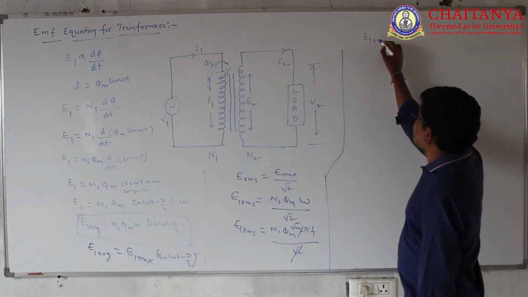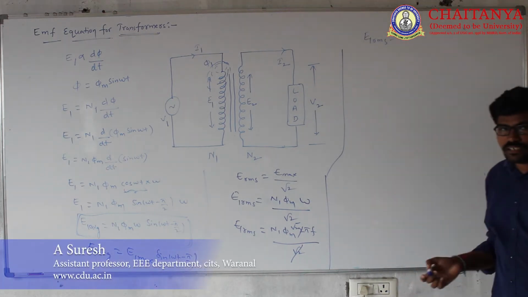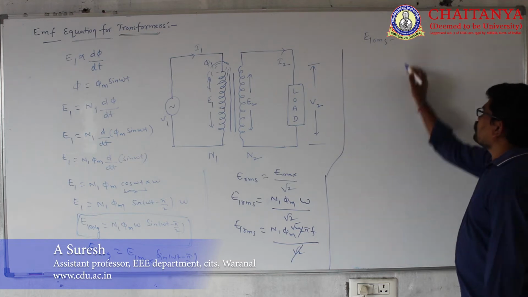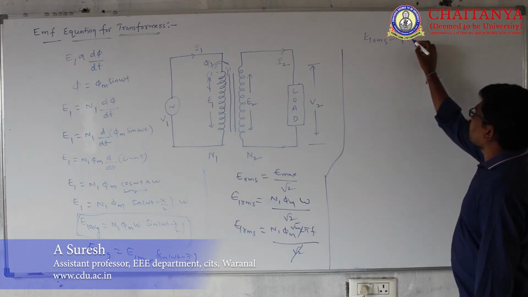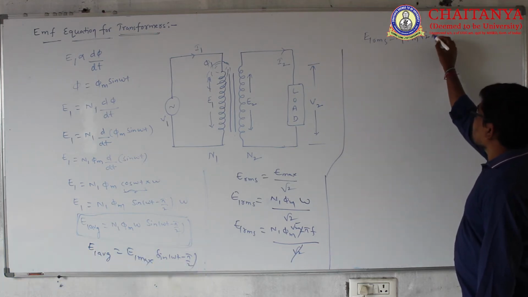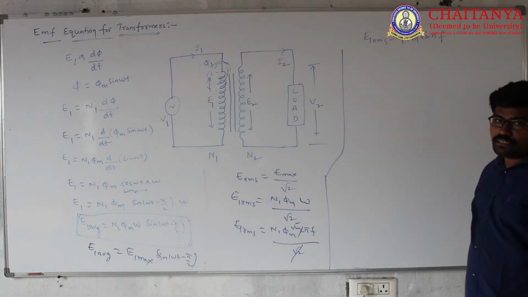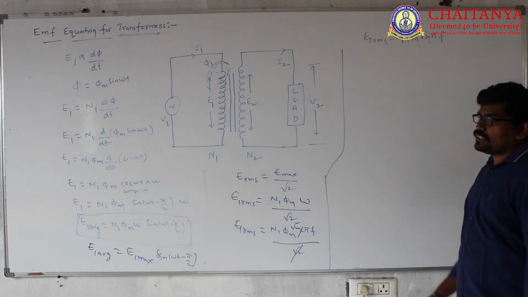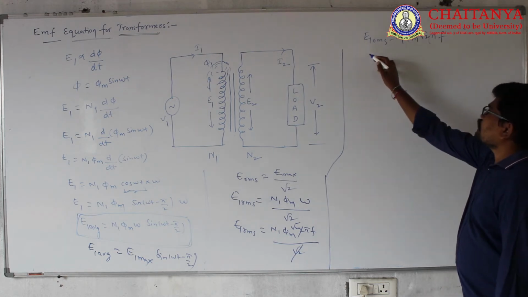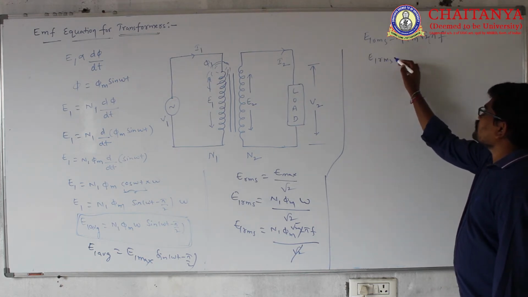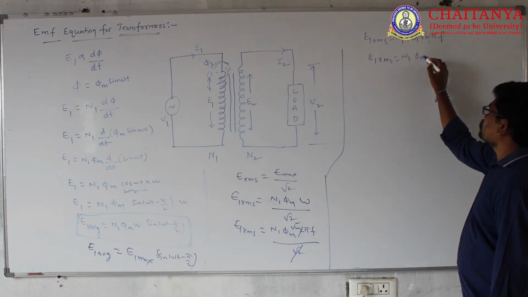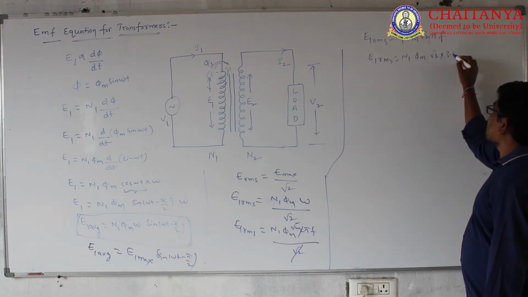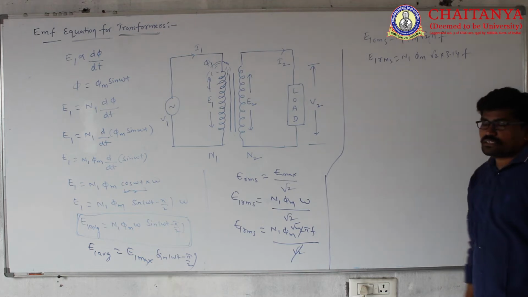Then E1 RMS is N1 phi m root 2 times pi f. Pi is nothing but 22 by 7 or 3.14. E1 RMS is N1 phi m 2 times 3.14 into f.